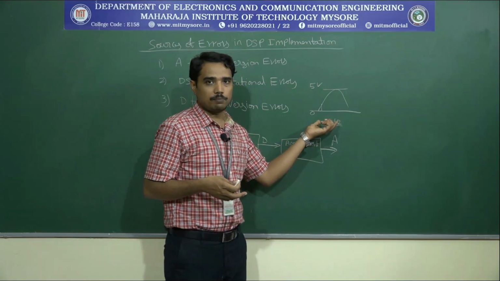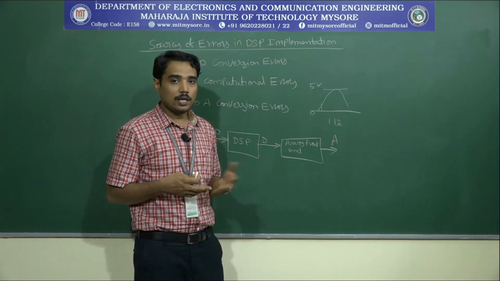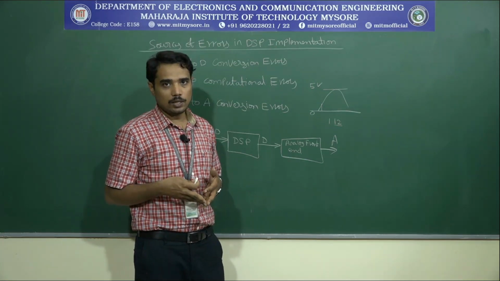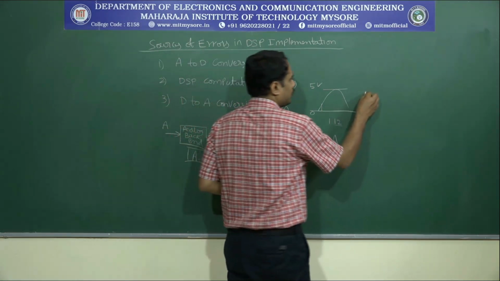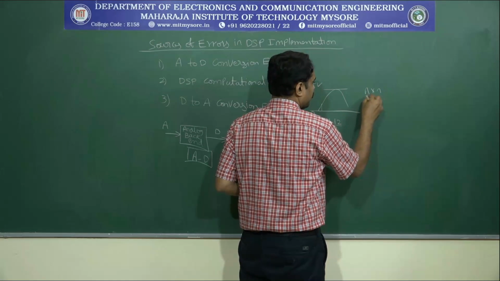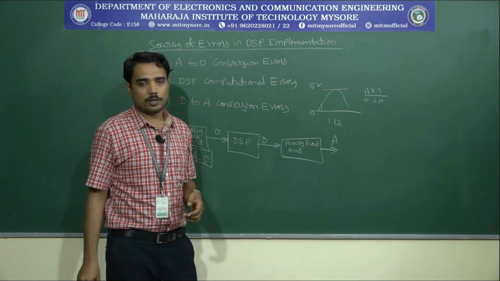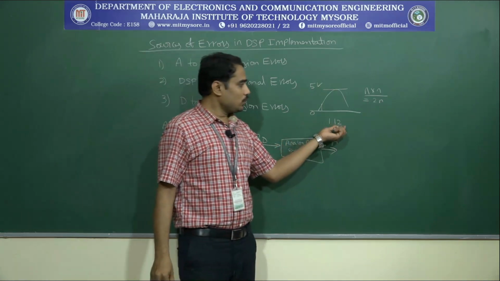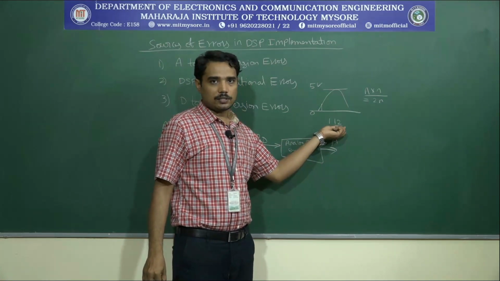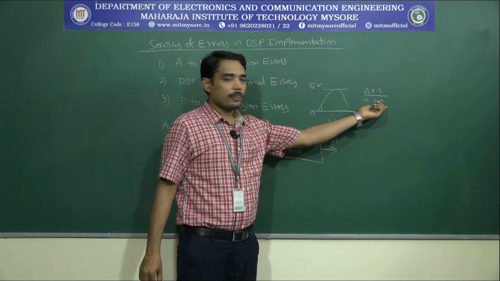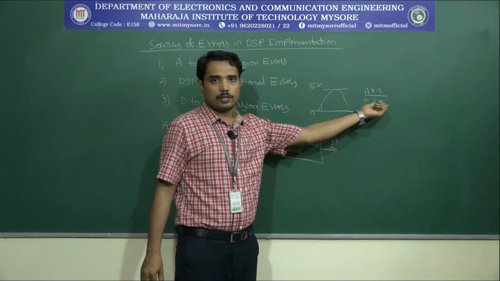The multiplication bus width, the address bus or the data bus width is going to matter. As I said already, n into n requires 2n bits for the product. Due to this excess information, the width required is more.